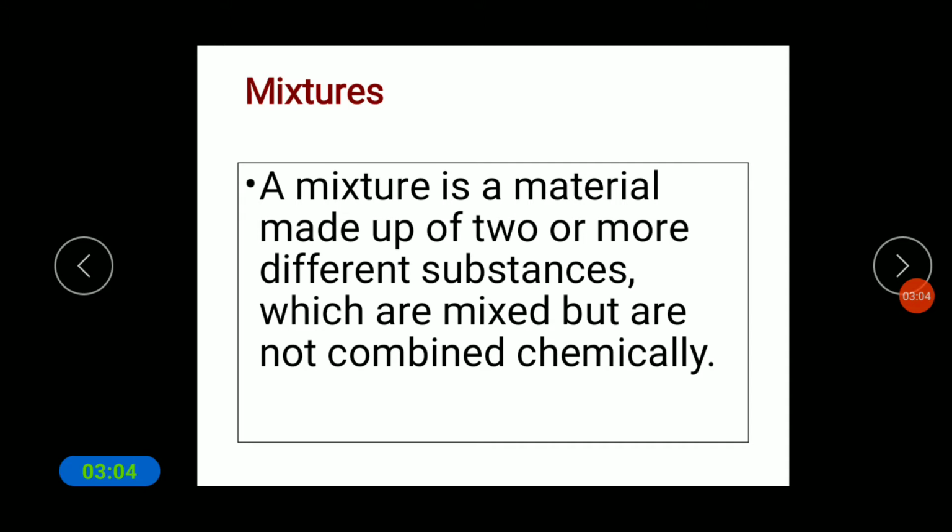Chemically means a new substance is forming, whereas physically means there is no new substance forming. So a mixture is a material or substance made up of two or more different substances, and those substances which are mixing are not combined chemically.